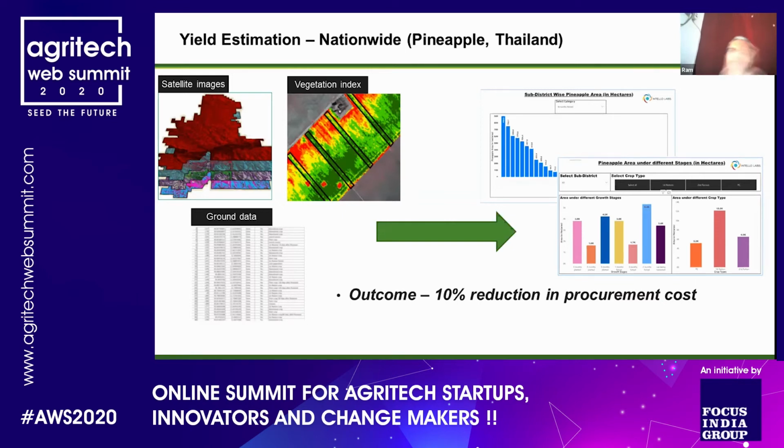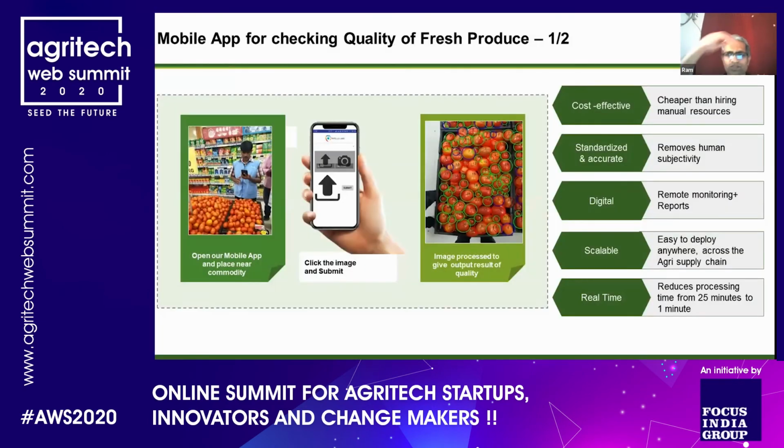So the earlier example was drone data. This was satellite data. This is mobile data. So this is the kind of bread and butter for us as a company, Tibble Labs. So what we have as a technology or an application is any user in the food business can click an image of the fruits and vegetables which is in the tray using our application.